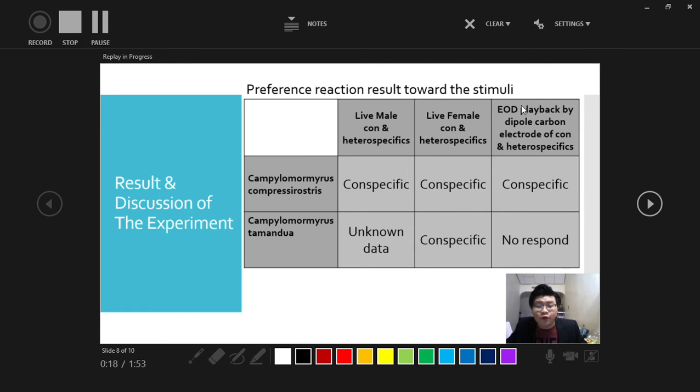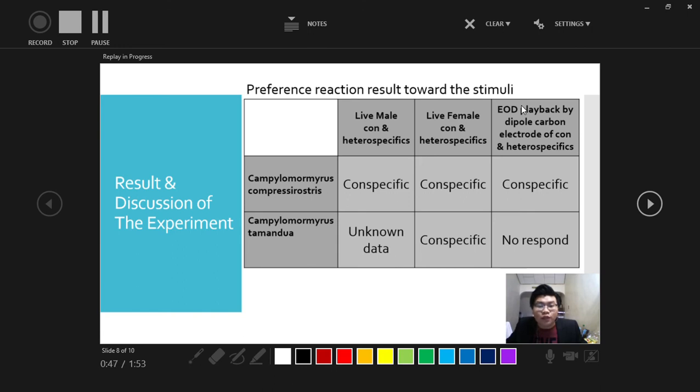The result of Campylomormyrus tamandua towards the live male conspecific and heterospecific fish is not stated in the report, but the result of Campylomormyrus tamandua towards the female conspecific and heterospecific fish shows that it preferred to stay in the preference zones near the conspecific weakly electric fish.